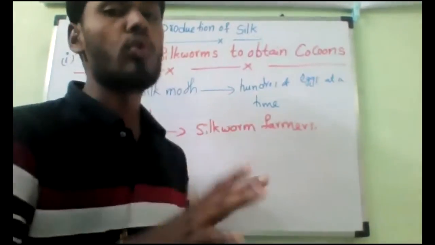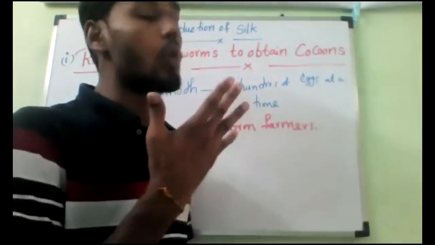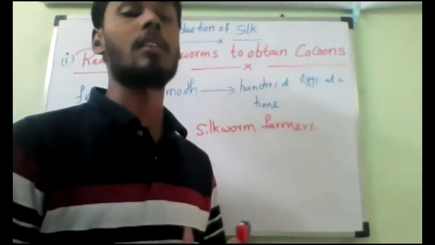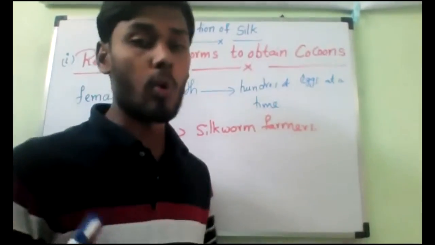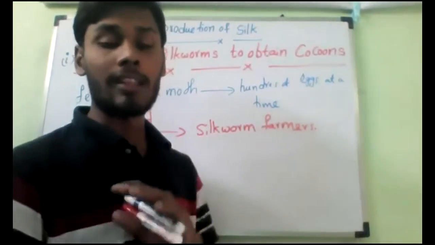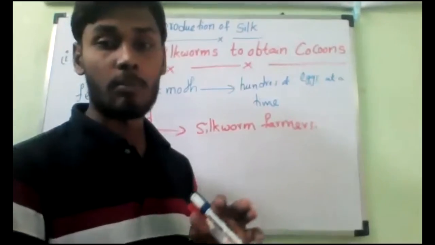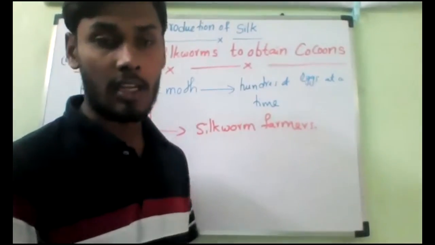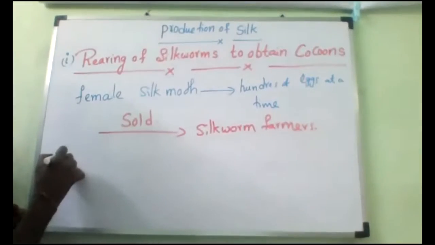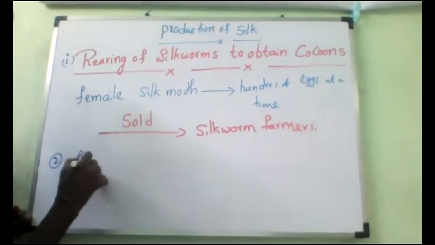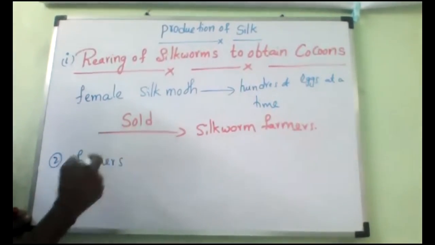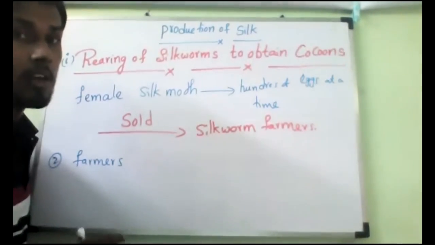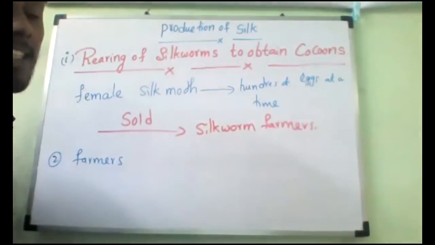If it is too wet, they cannot hatch. If it is too hot, they cannot hatch. That is why we have to create a particular temperature, it should not be too cool and not too warm. The perfect temperature and perfect moisture should be available in the atmosphere. So the farmer can arrange this. Second step: the farmers keep these eggs at a suitable temperature and humidity under hygienic conditions.